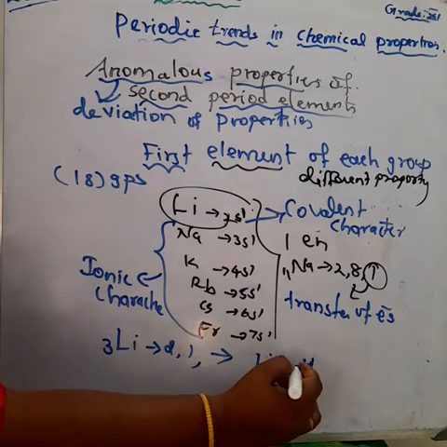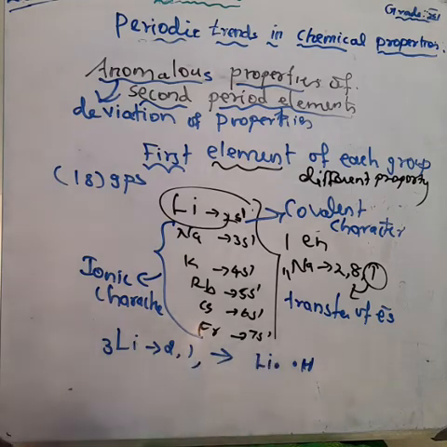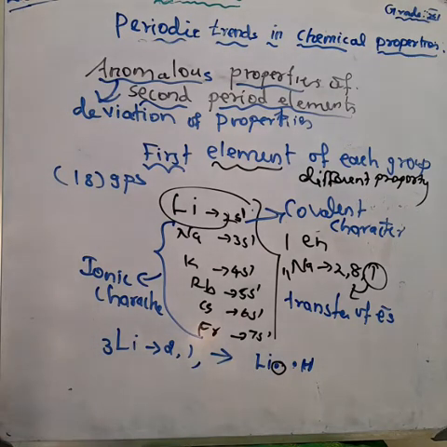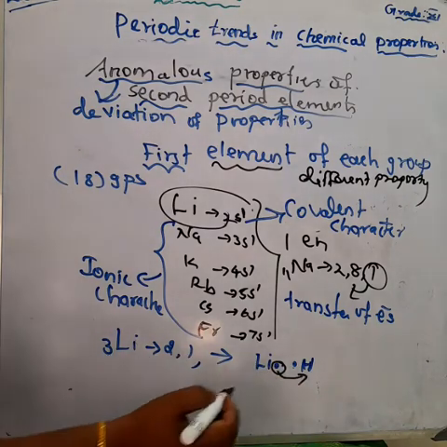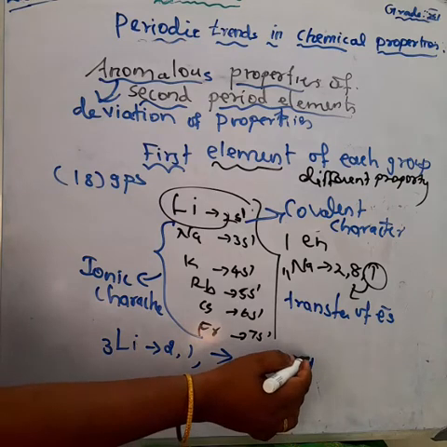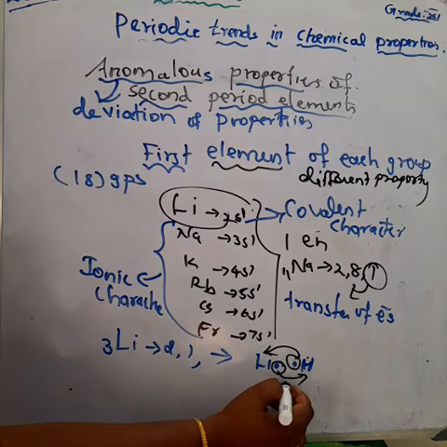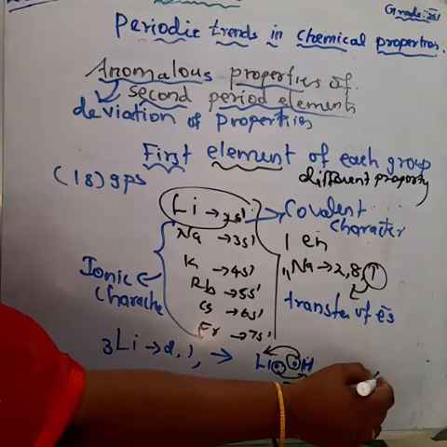Lithium has only 1 valence electron and cannot lose it, because the hydrogen atom also has only 1 electron. So lithium shares this 1 electron with hydrogen, and hydrogen shares its 1 electron with lithium. By sharing these 2 electrons, a bond is formed, called a covalent bond. So lithium only shows the covalent character.